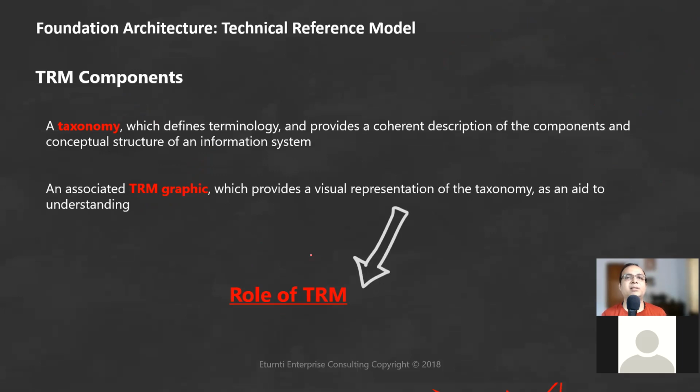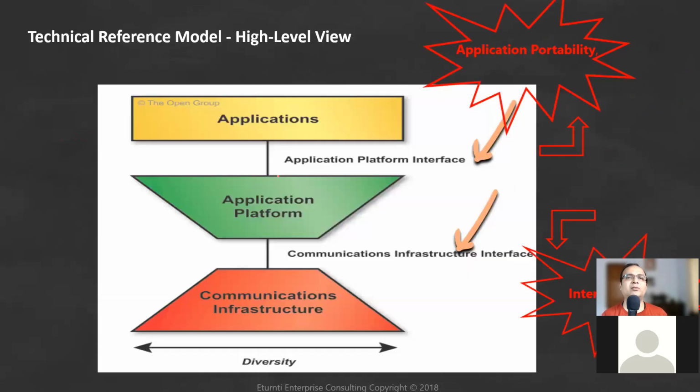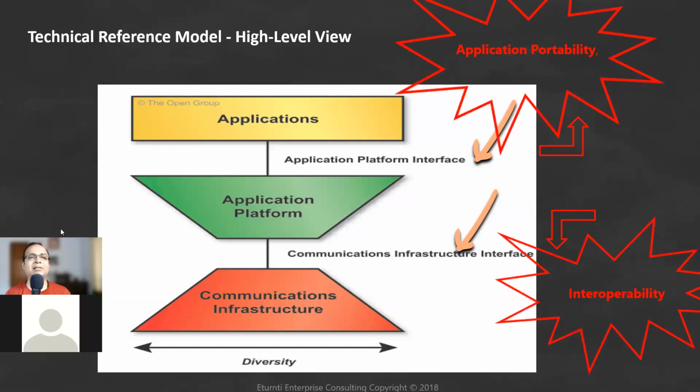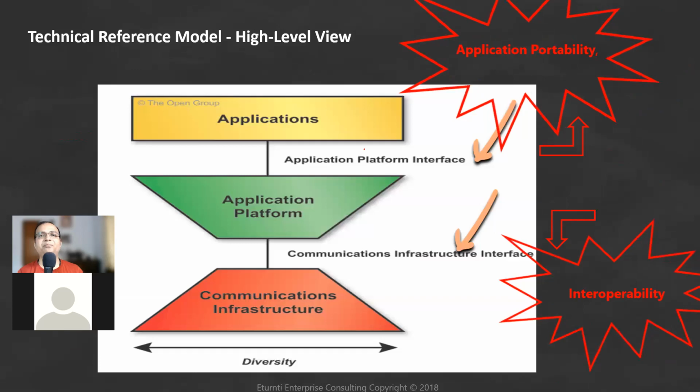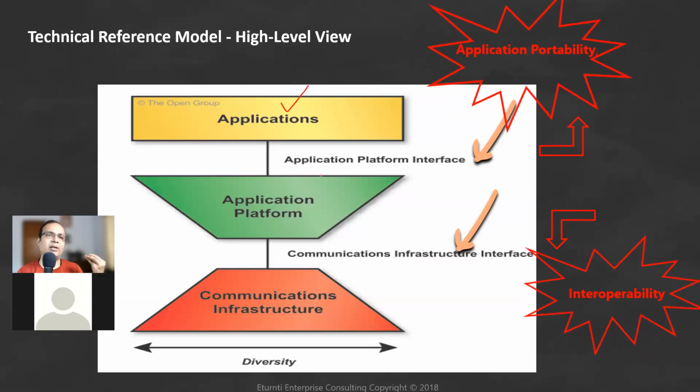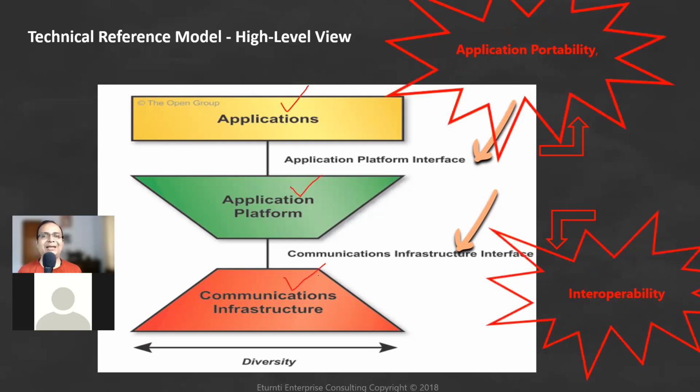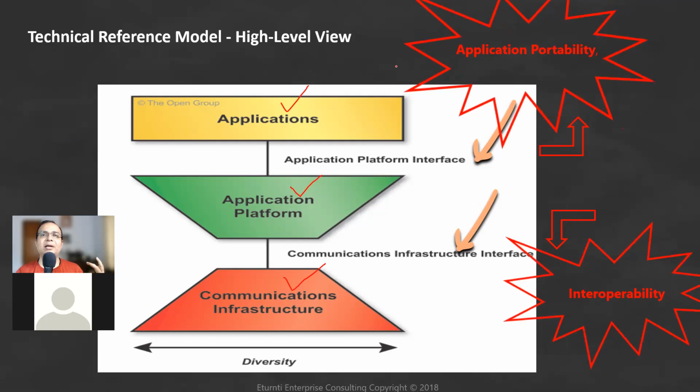And this is the broad 20,000-foot view of how TRM looks. Typically, it says that a given application can run on any platform using any infrastructure, any communication protocol. Since it is so generic that you are able to run an application on any platform and any communication infrastructure, it is solving two of the industry's main points: application portability and interoperability.